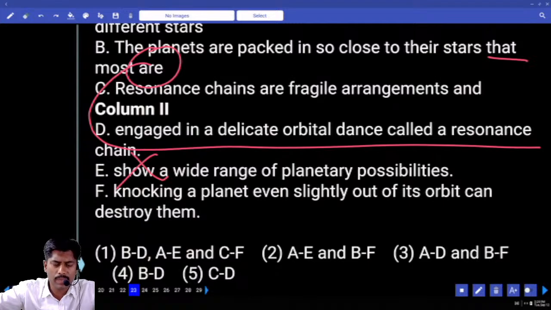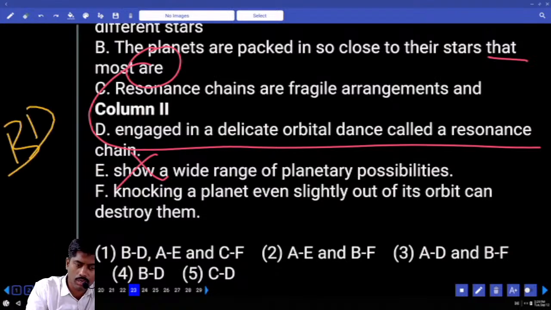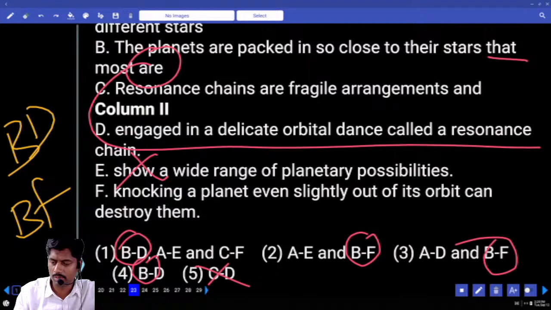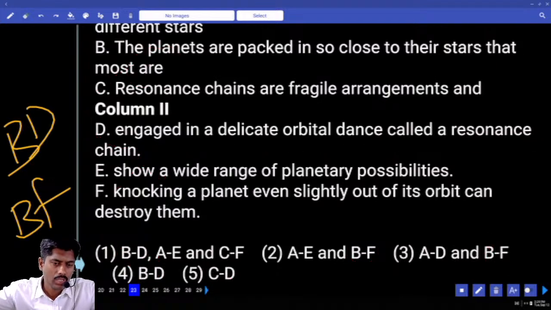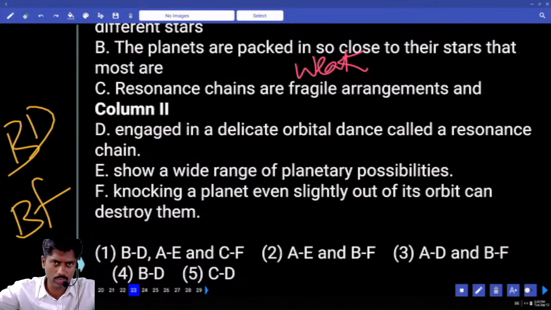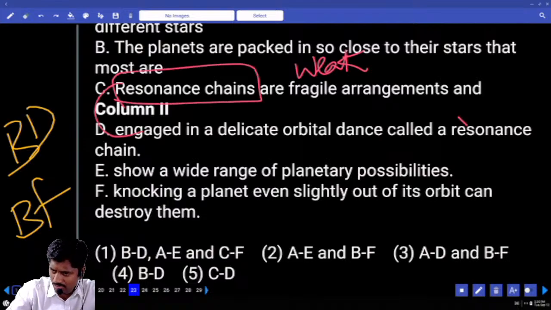Now, the planets are packed in so close to their stars that most are knocking a planet even slightly off its orbit. Okay, so we can take B, D or B, F. Oh my God, almost all. Let me check C. Resonance chains are fragile. Fragile means weak, easily broken, delicate, vulnerable. Resonance chains are weak arrangements and engaged in delicate orbital dance called resonance chains. CD not possible. Already resonance chains you are telling. Why will you call that definition? CD not possible.